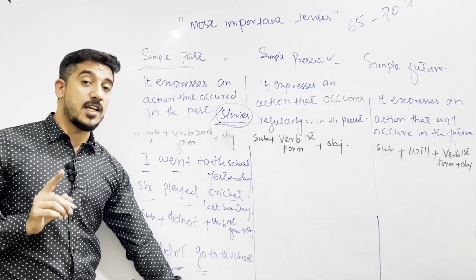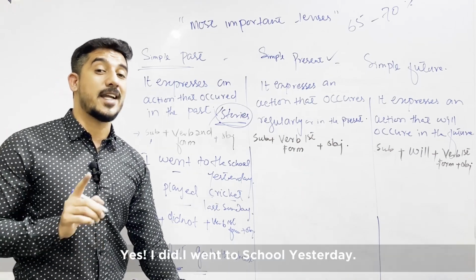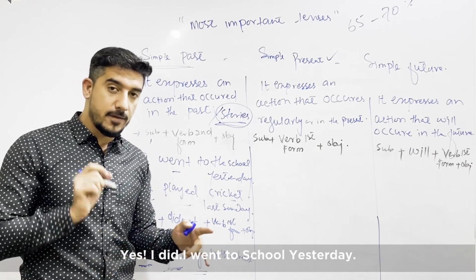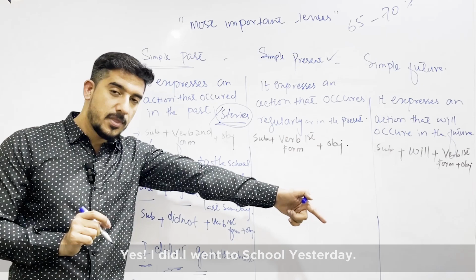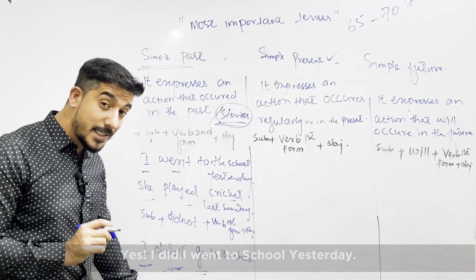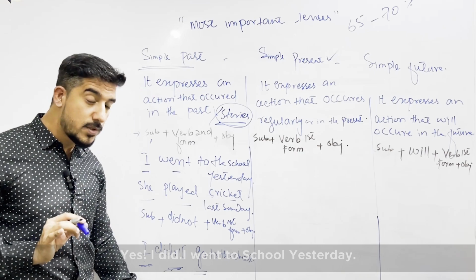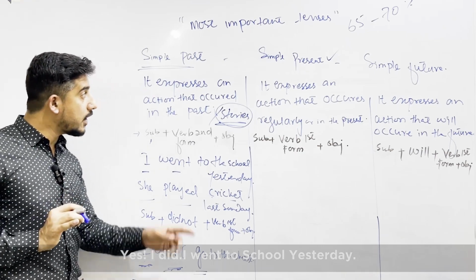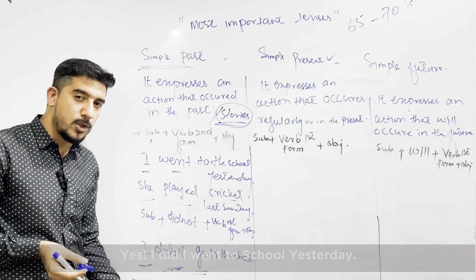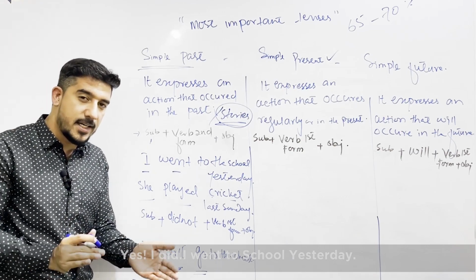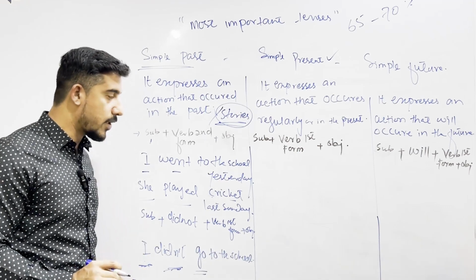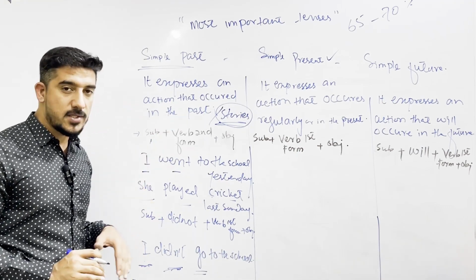If the answer is yes, then you have to say yes I did. I went to school yesterday. Yes I did. Full stop. I went to school yesterday. So here yes I did. अच्छा, जो mistake majority students करते हैं वो ये करते हैं कि जब did के साथ उनसे question पूछा जाए वो सिर्फ yes बोलते हैं, no बोलते हैं. It's a good idea to say yes I did, no I didn't. It's very important to use it that way. I hope simple past is clear to you.